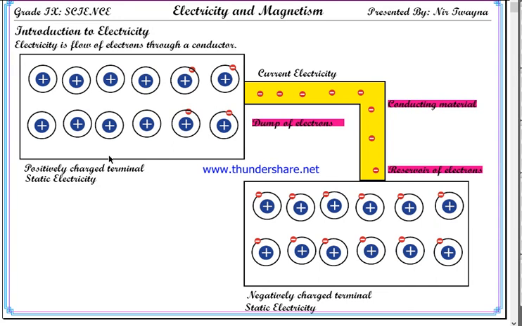At one state it could be static electricity, and at another state it could be current electricity. Without static electricity being formed, there would be no current electricity; for current electricity to be formed, static electricity must form, at least momentarily.